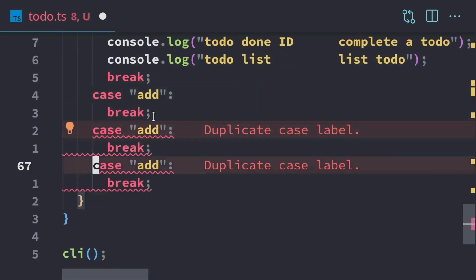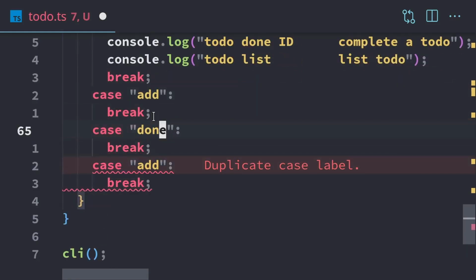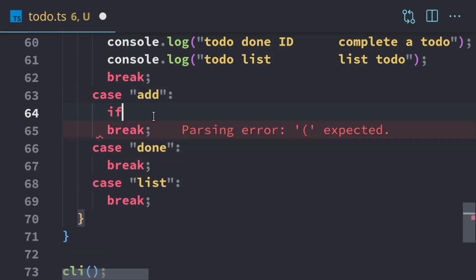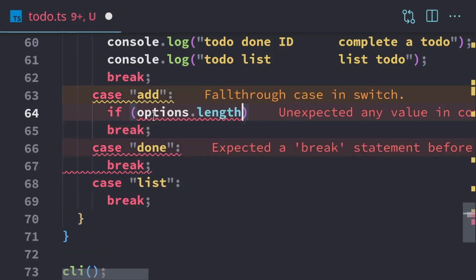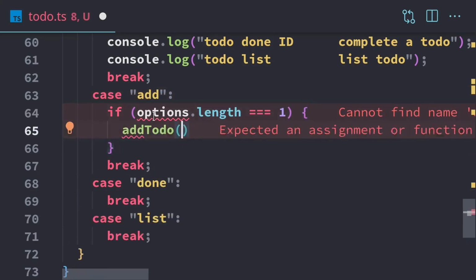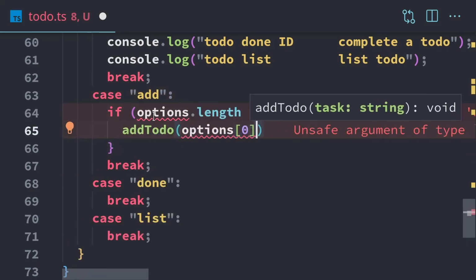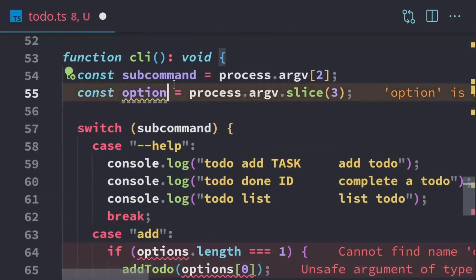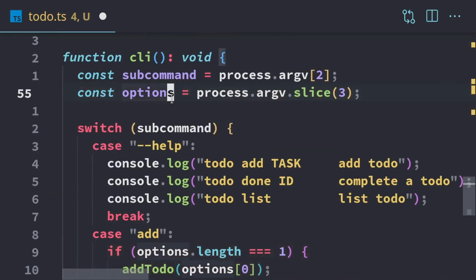So we have add, we have done, and we have list. So we'll do add. So if our options.length is equal to 1, then we're going to add to do options 0. Where's options? Oh, this should be options with an S. And so the options is everything that comes after our subcommand.